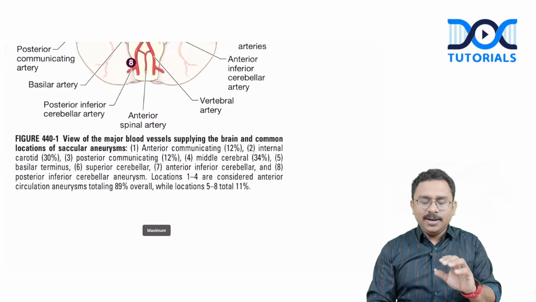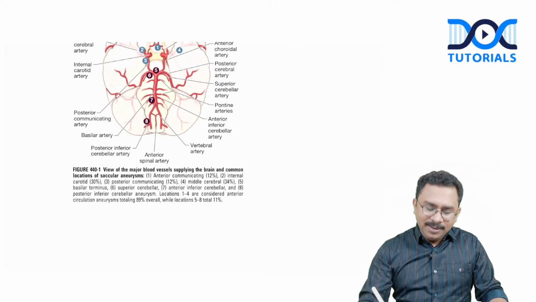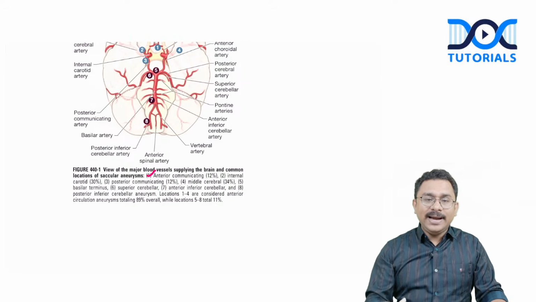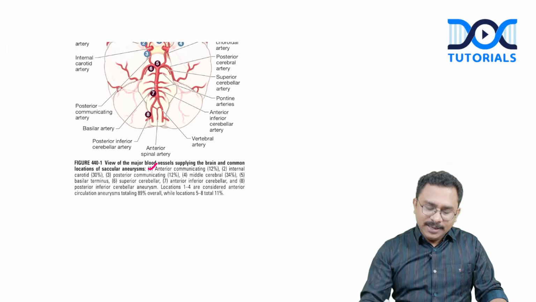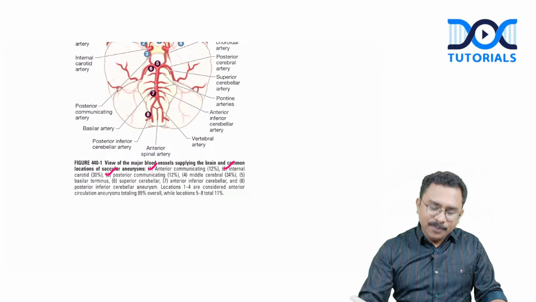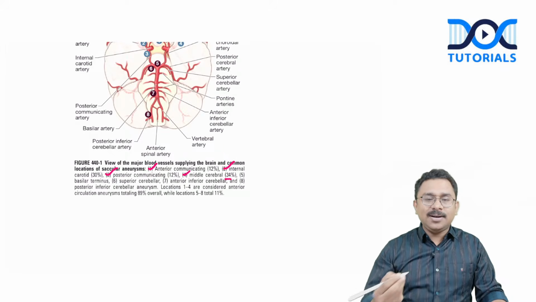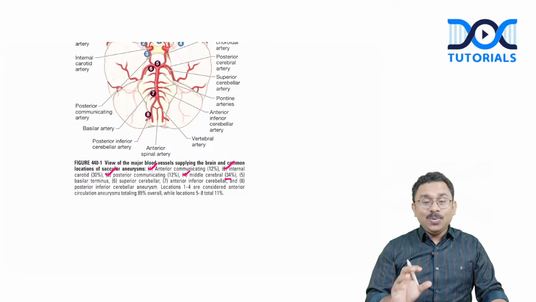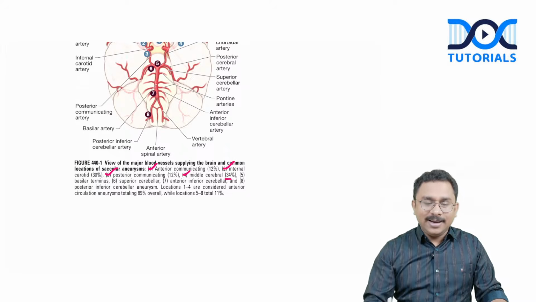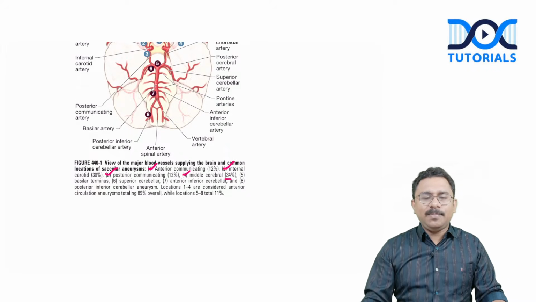According to this table, anterior communicating artery is given as 12 percent, internal carotid artery 30 percent, posterior communicating artery 12 percent, and middle cerebral artery 34 percent.